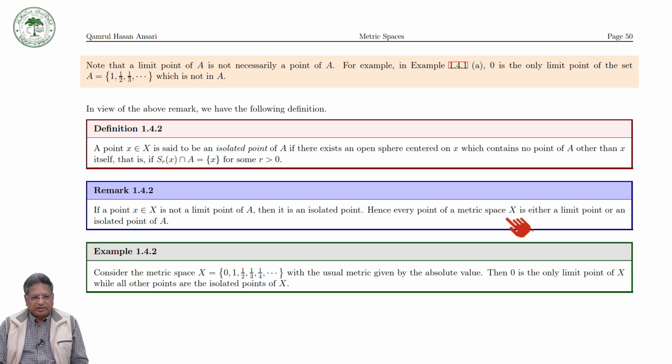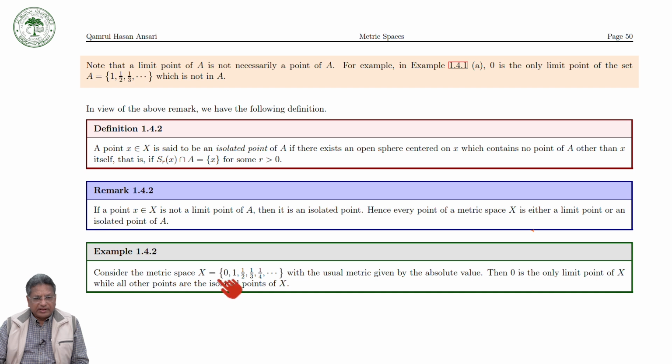Now, consider an example. I am considering again the metric space X consisting of 0, 1, 1/2, 1/3, 1/4, and so on, with the usual metric of absolute value.